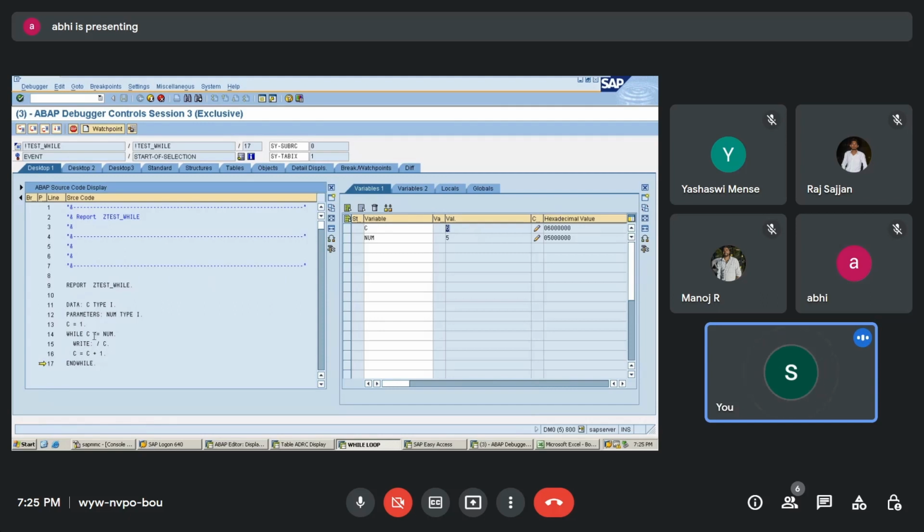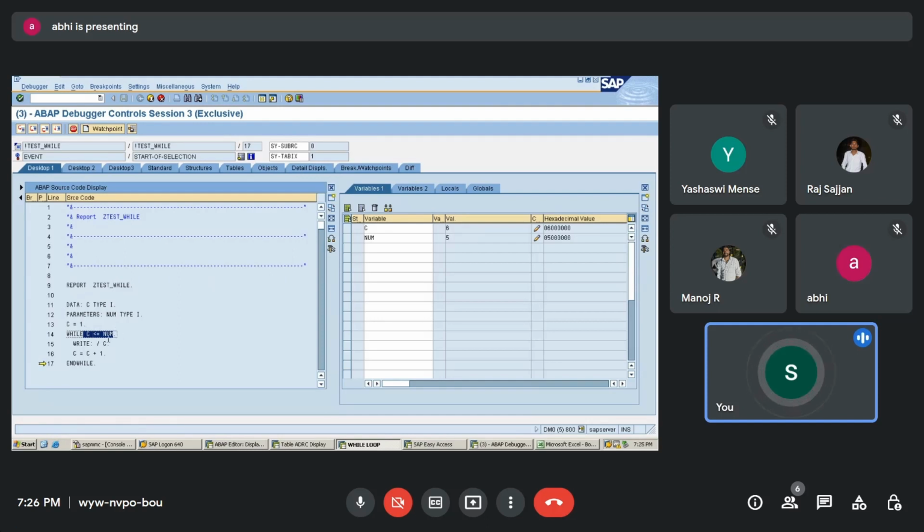Now, can you see this? Is it true? 6 is less than or equal to 5. Is it true or false? Can anyone tell me? So it is false, because clearly 6 is greater than 5.